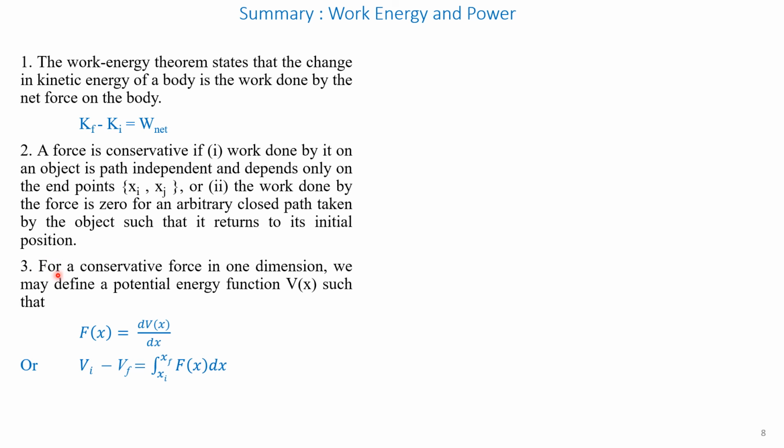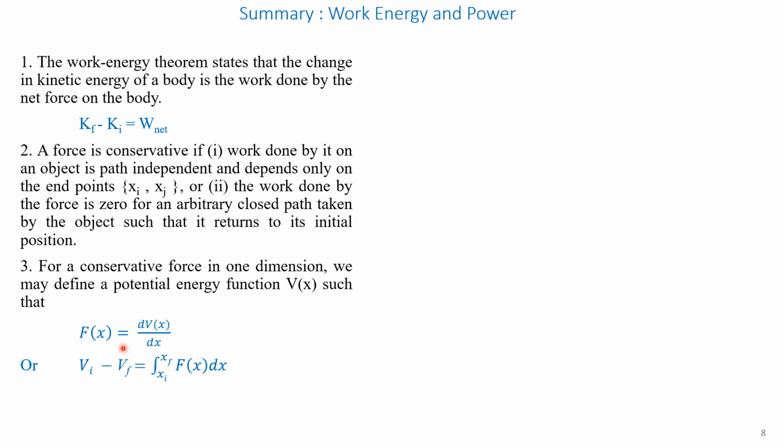Point number 3. For a conservative force in one dimension, we may define a potential energy function, represented by capital V of x, such that F of x equals minus d by dx of V of x, where F of x is the force and capital V of x is the potential energy.